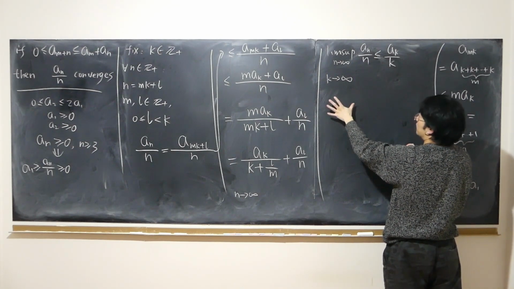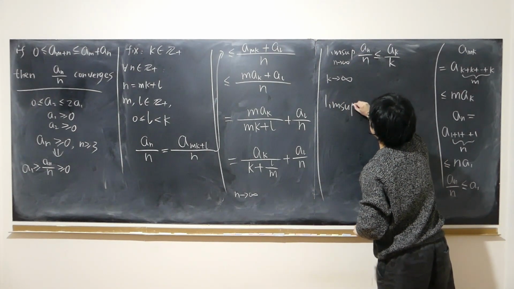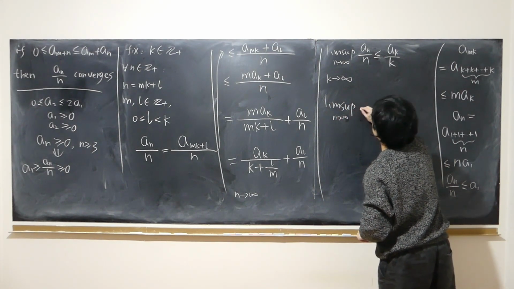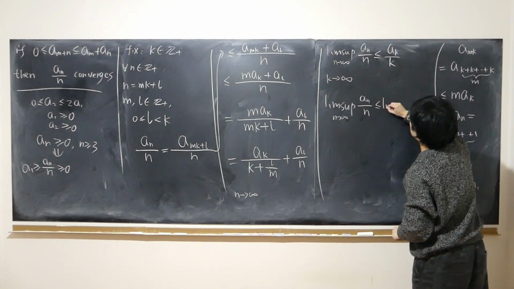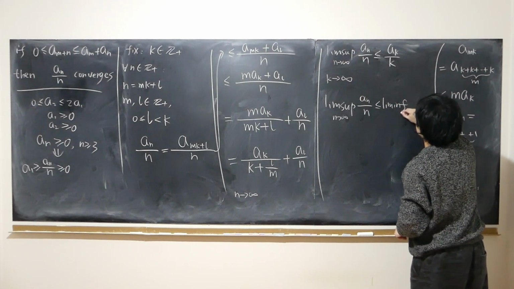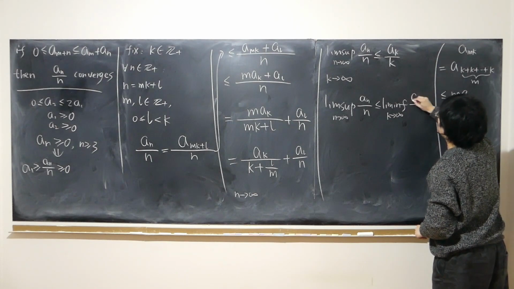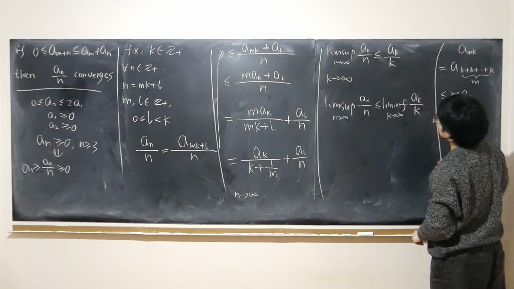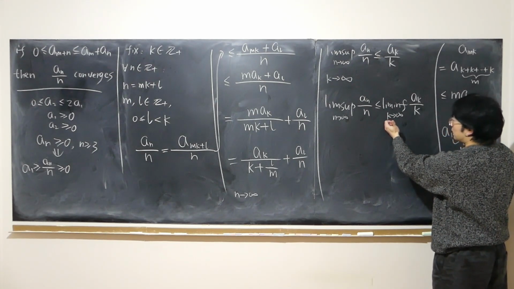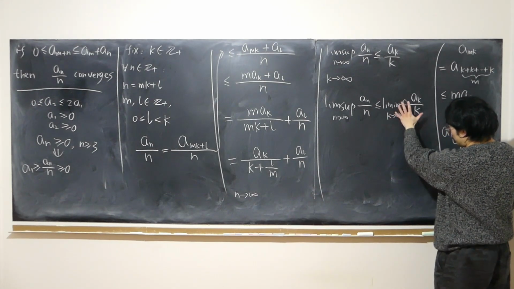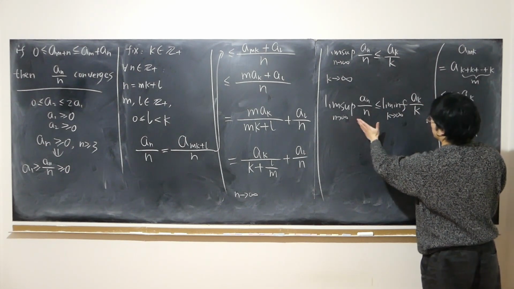Because lim inf definitely exists. So in other words, lim sup as n approaches infinity of a n over n is still no larger than lim inf as k approaches infinity of a k over k. The same concept, just different notation. We can treat it as if n approaches infinity of a n over n. Still the same thing.